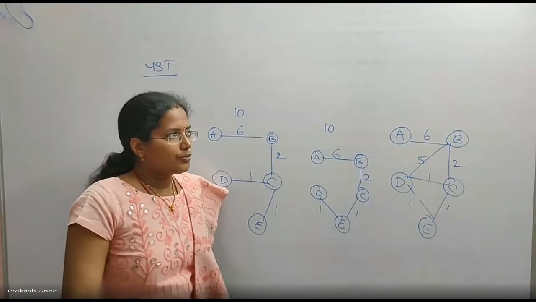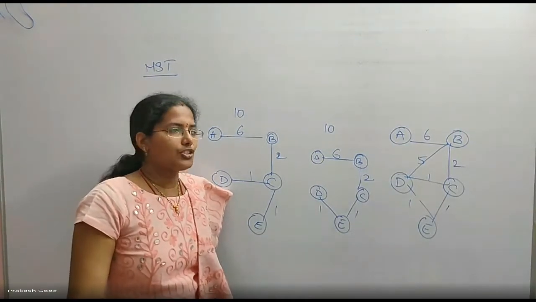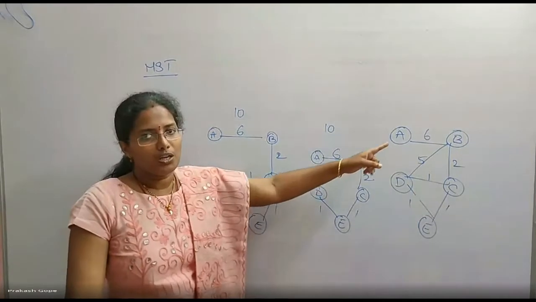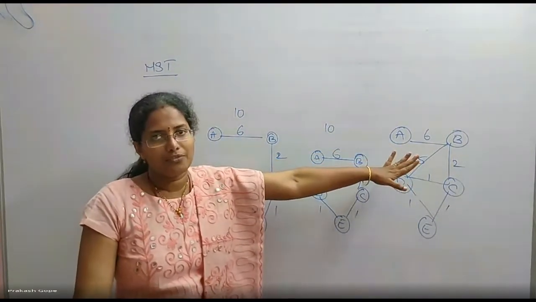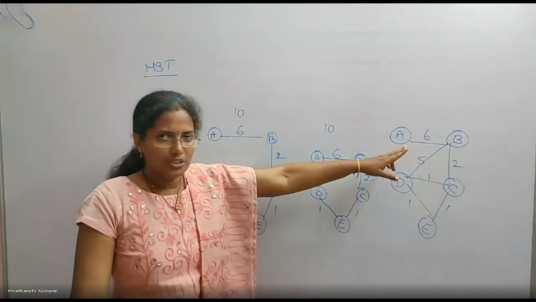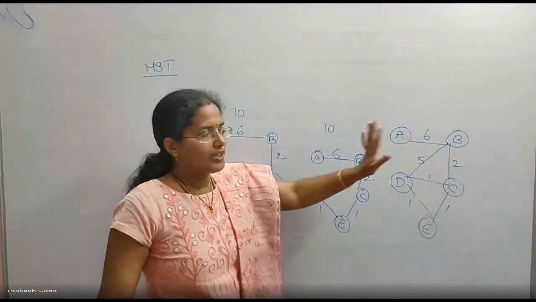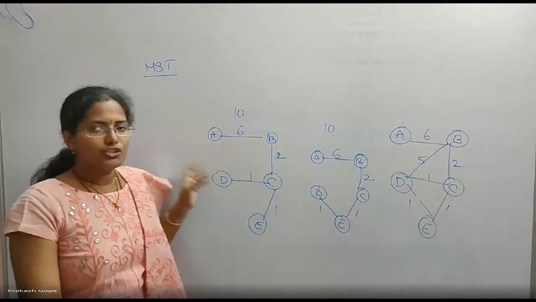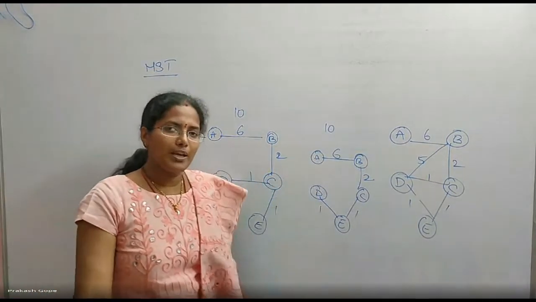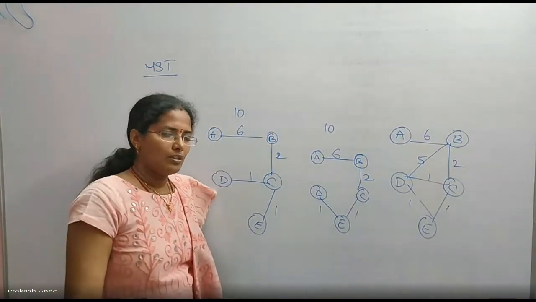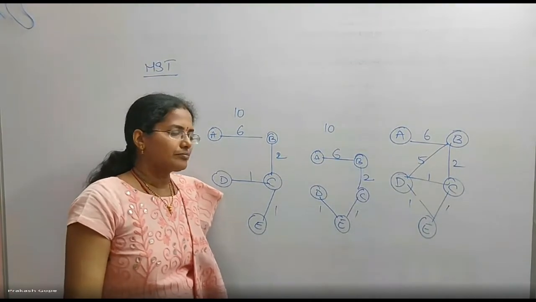The edge with maximum weight is part of MST means its removal disconnects the original graph. Which means that is the only way to connect to A. That's why it is part of MSTs, though it has maximum weight. Okay, this is the third point.